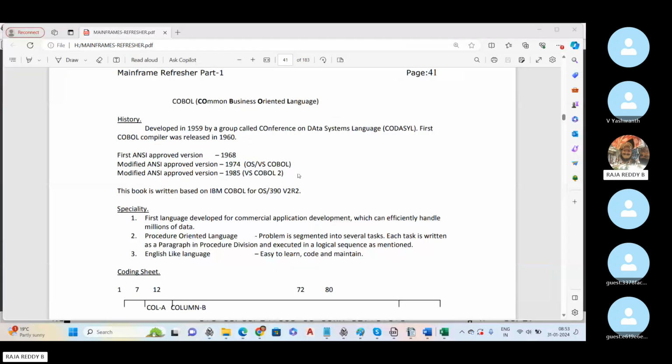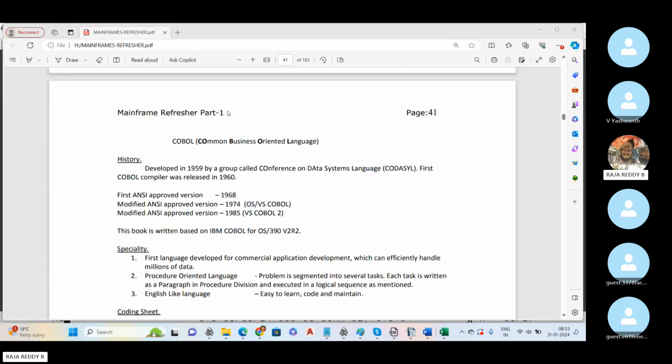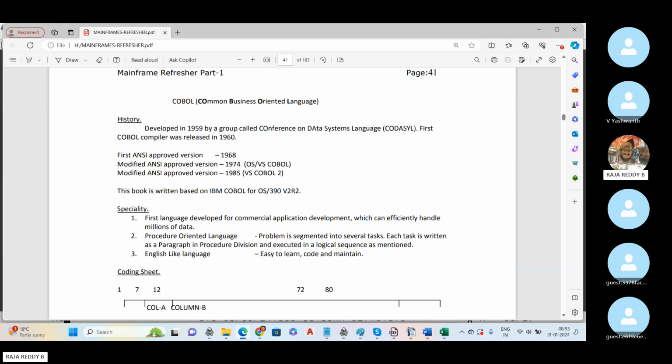This is the soft copy I shared in the group. You can take the printout. Whoever is coming to Bangalore can get the hard copy of the book also. You can Xerox it and get it. Otherwise, take the printout of this one.